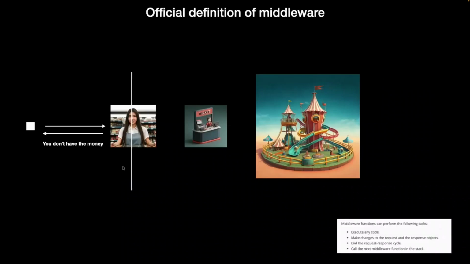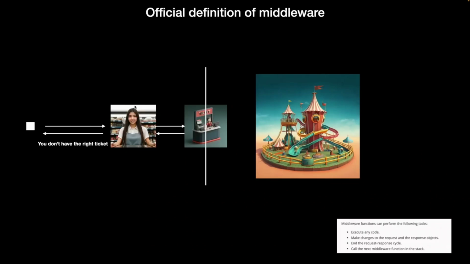Which basically means the person can be just blocked here. You don't have enough money, go back home. You are not allowed to proceed further. I know you want to access this resource, but you don't have enough money for it, so go back. Same thing can happen here. You have the money, but let's say the ticket checker is like you don't have the perfect height or the perfect age to access this specific amusement ride, and for that reason you have to go back as well. So there can be multiple reasons for each of the middlewares to kick the user out or tell them to go back home.